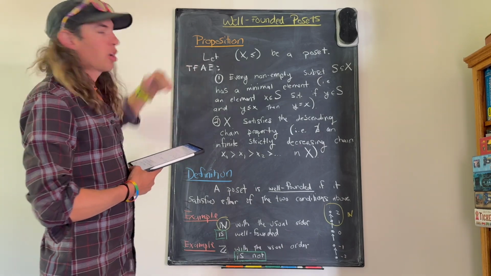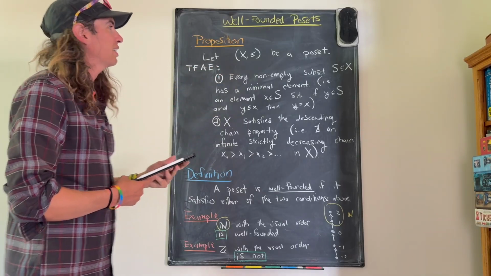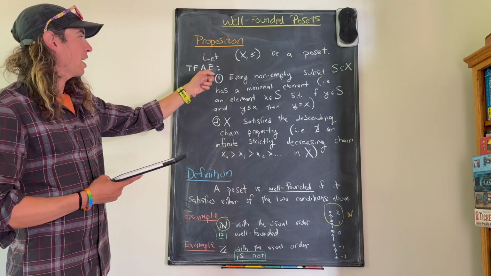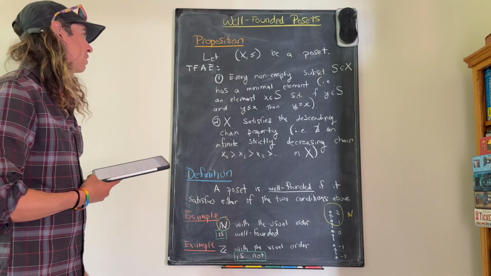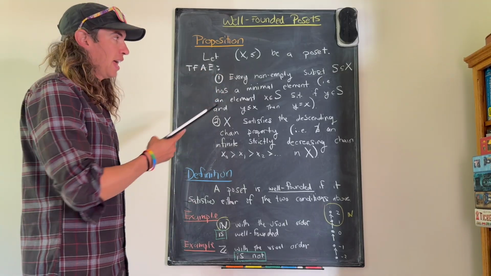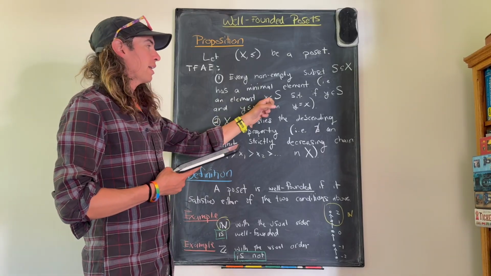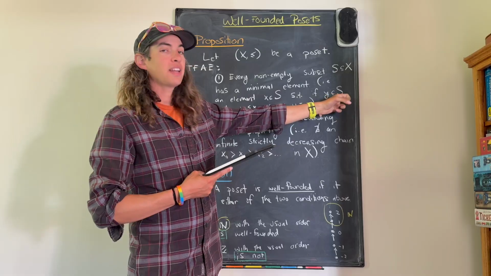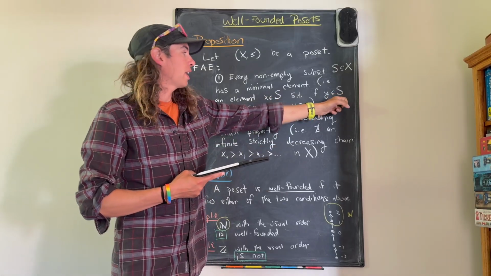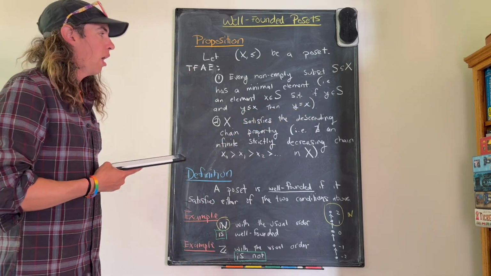Okay, so to start off, we have a proposition. Let X be a poset, and then the following are equivalent. Sometimes mathematicians write TFAE, and this means the following are equivalent. Number one, every non-empty subset S of X has a minimal element. And here minimal means an element x in S so that if I have some y in S and y is less than or equal to x, then actually y must be equal to x.